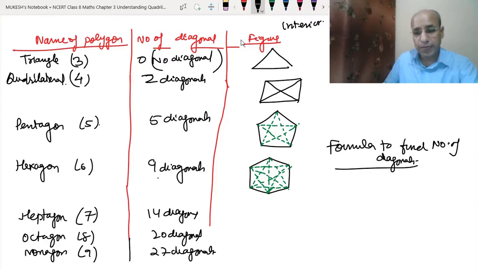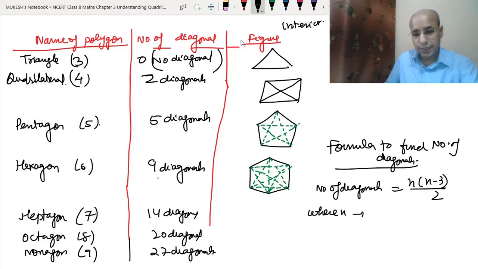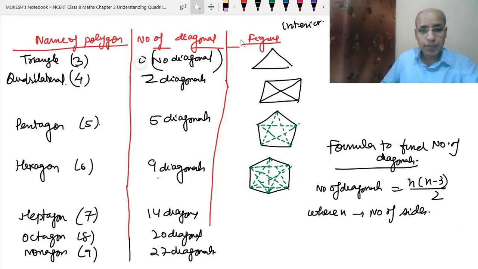Okay, this formula is: number of diagonals equals n(n − 3)/2, where n is the number of sides. Just do the calculation. Here we have 0, that means number of sides 3, so 3 minus 3 is 0. When we multiply 0 with any number, it is 0, so we get 0 diagonals.